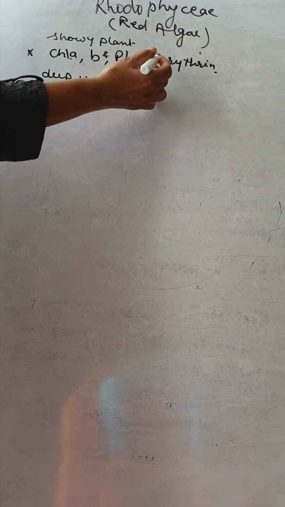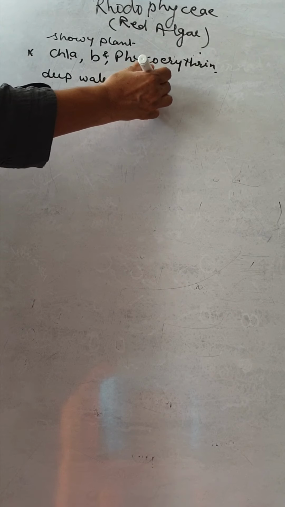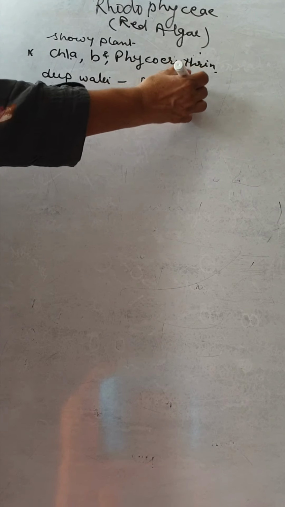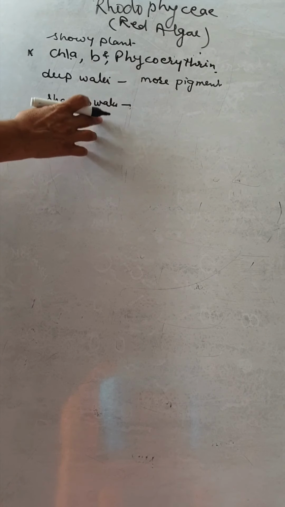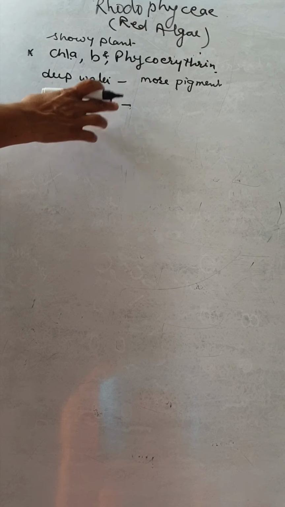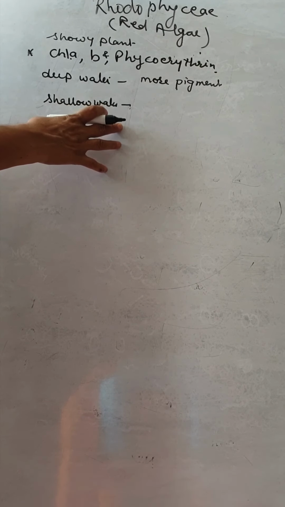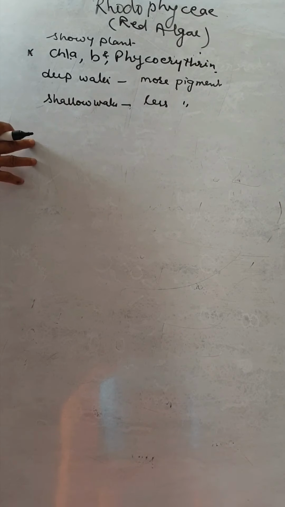This pigment, phycoerythrin, is formed more in the deep water. In the shallow water, it absorbs less, so less pigment is formed.